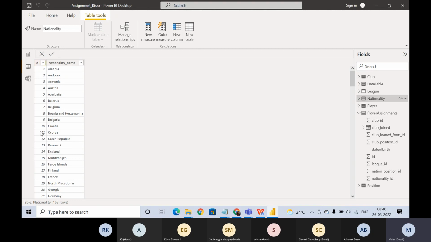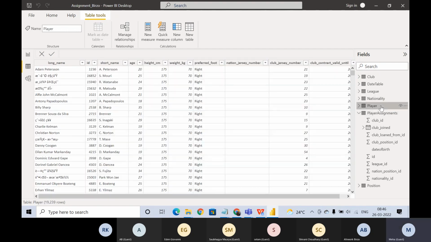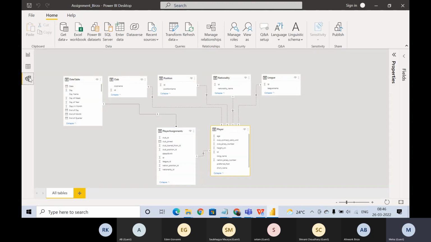There are no duplicates. So when you join nationality with player, it will be 1 to 1, because there will be only one value in each row. So in each of these tables, we have one-to-one, because we are creating the relationship with the primary key of both tables.